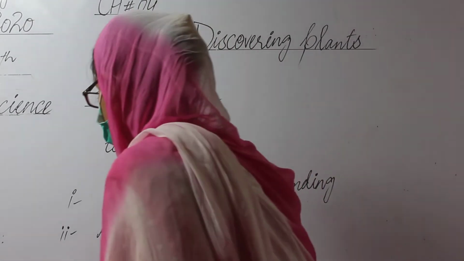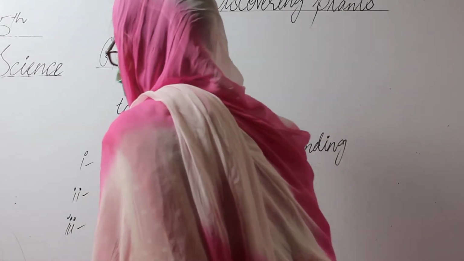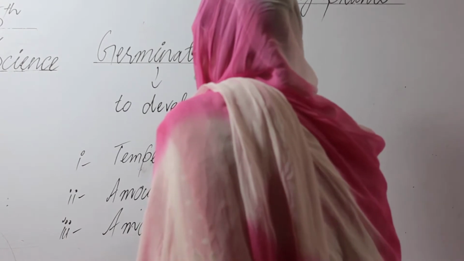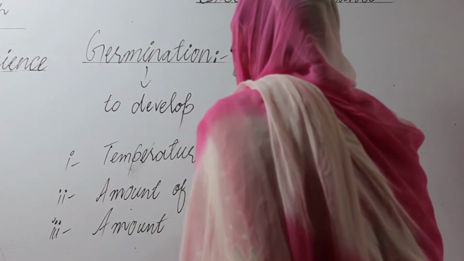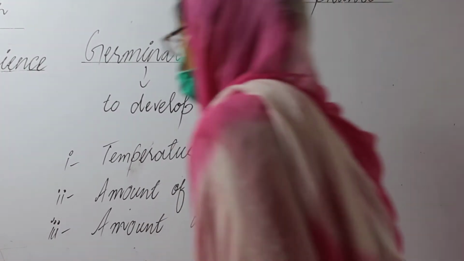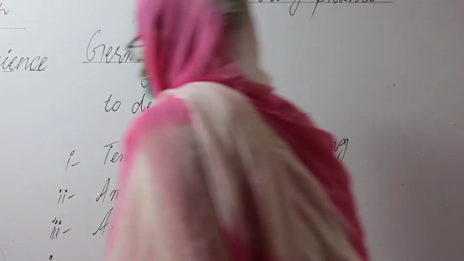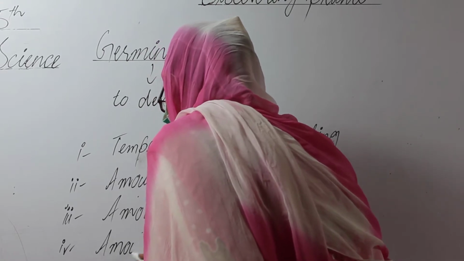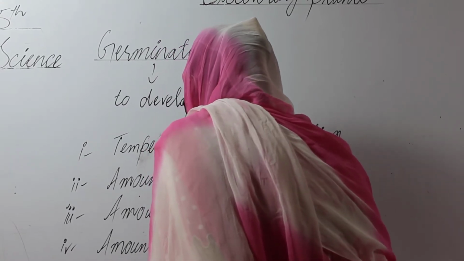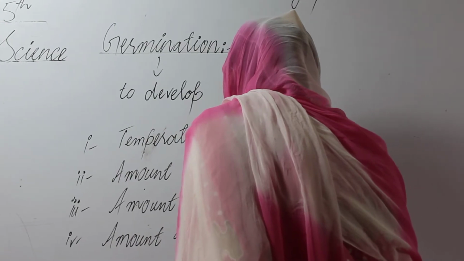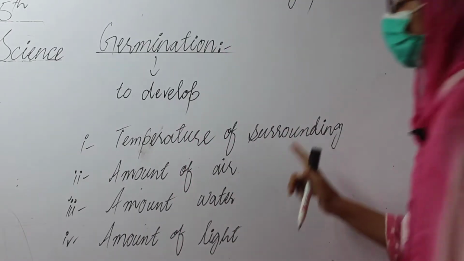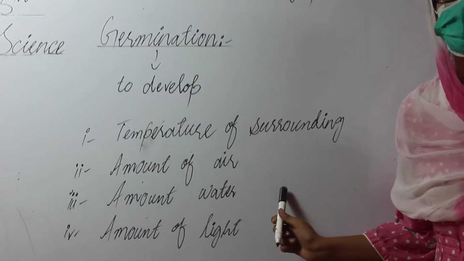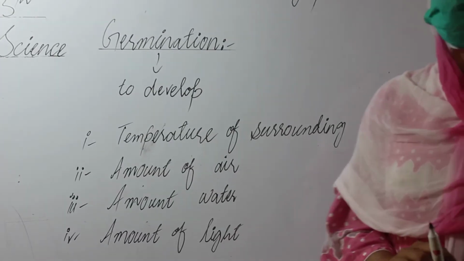The next condition is the amount of water. The last condition is the amount of light. These are the right conditions necessary for the germination of seed.